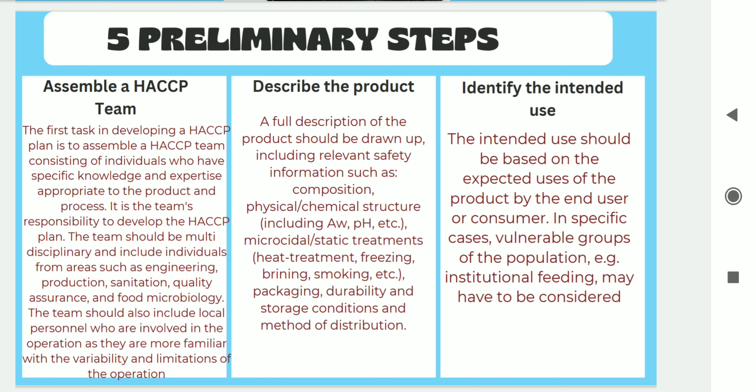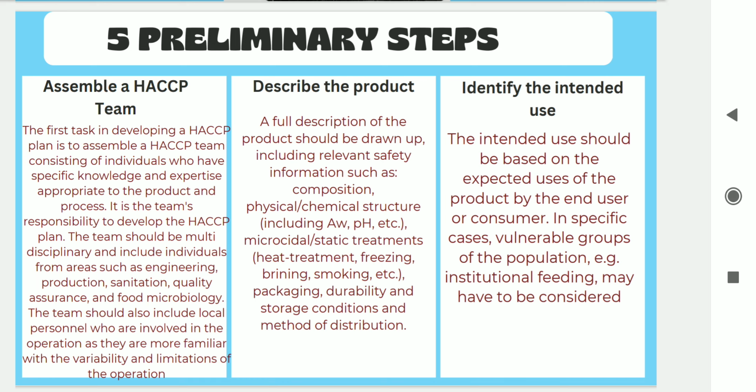The team should be multidisciplinary and include individuals from areas such as engineering, production, sanitation, quality assurance, and food microbiology. It should also include the local personnel who are involved in the operation as they are more familiar with the variability and limitations of the operations. Then you have to describe the product. A full description of the product should be drawn up, including the relevant safety information such as composition, physical and chemical structure. The chemical structure also includes water activity, pH, etc.